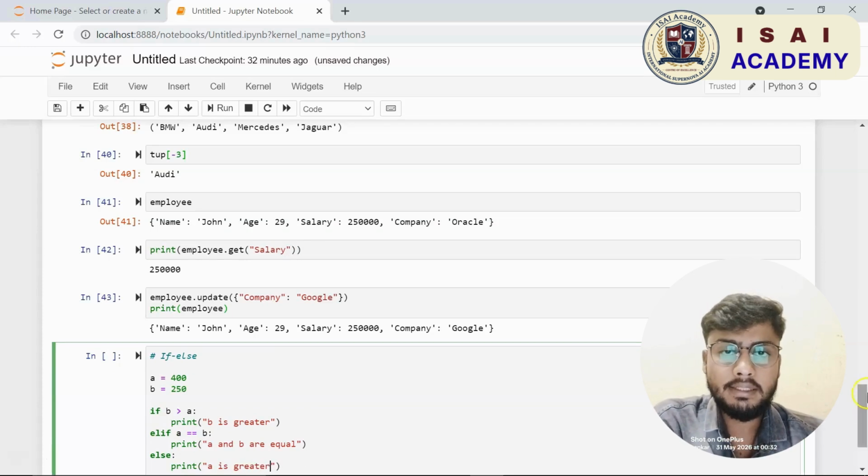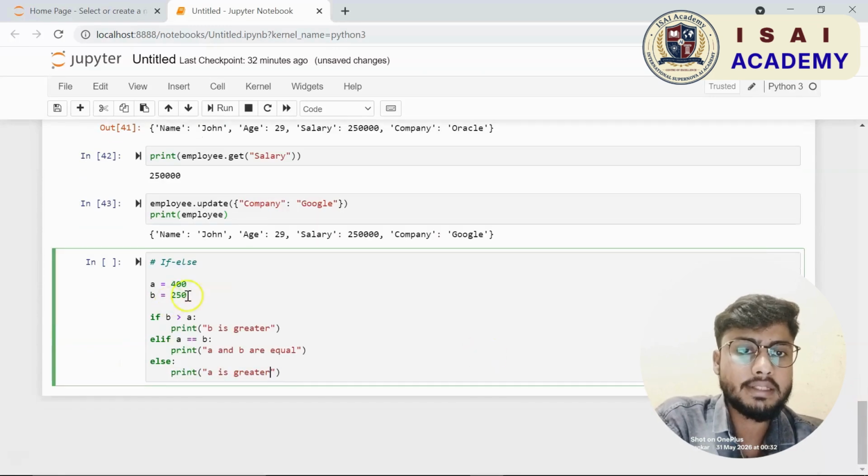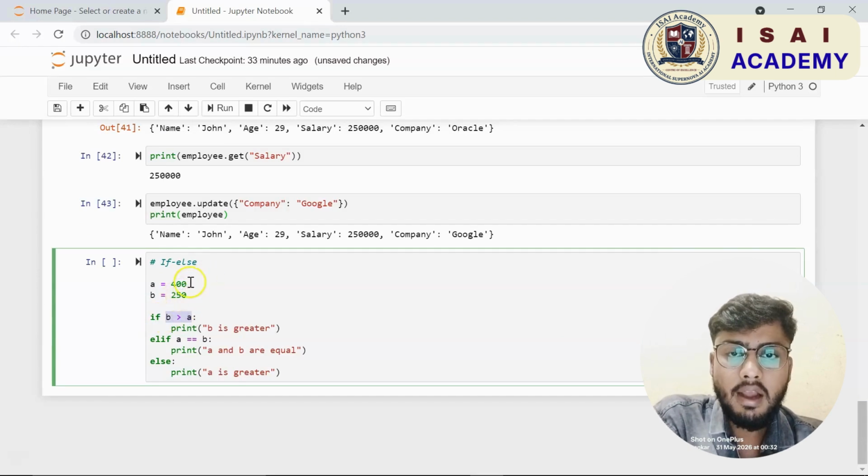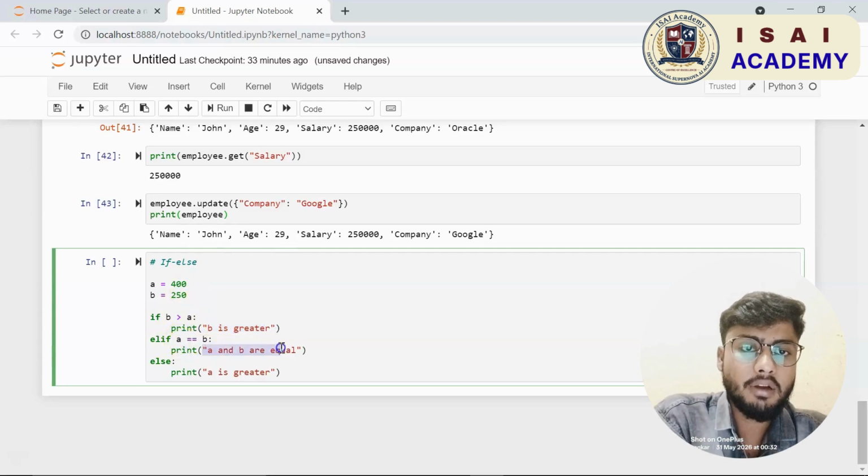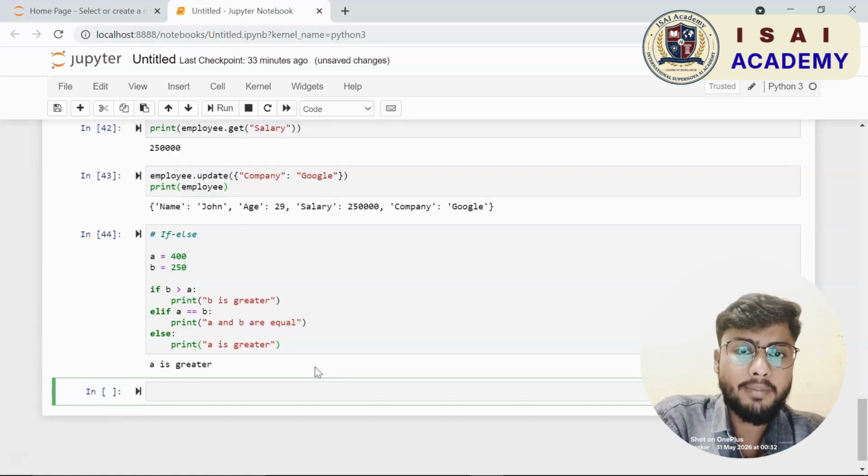All right. Next, let us see how to use if-else conditions or an if-else statement in Python. Like in any other programming language, be it C, C++, Java, we also have if-else statements in Python. So basically you can check some conditions and return a value. Suppose I have a variable called a which has a value of, let us say, 400. Then I have a variable called b which has a value of 250.